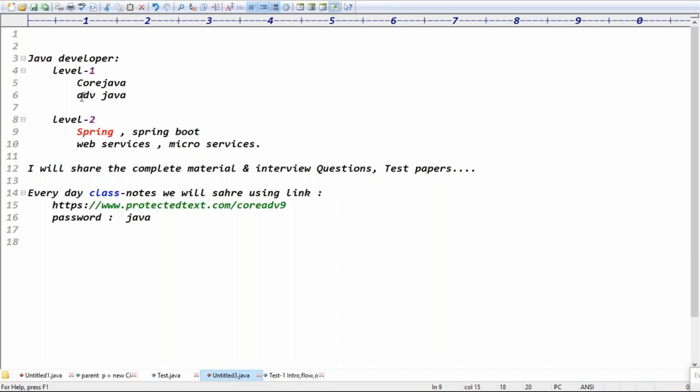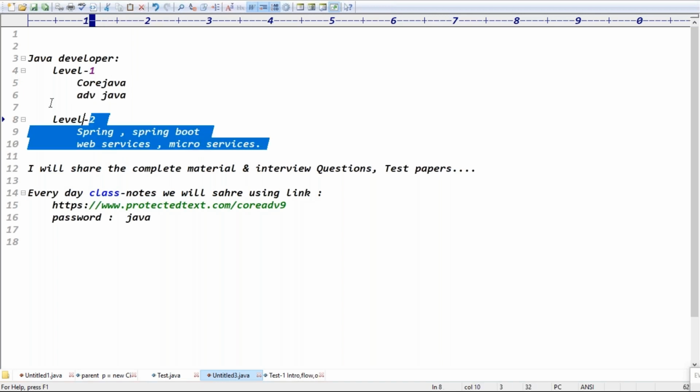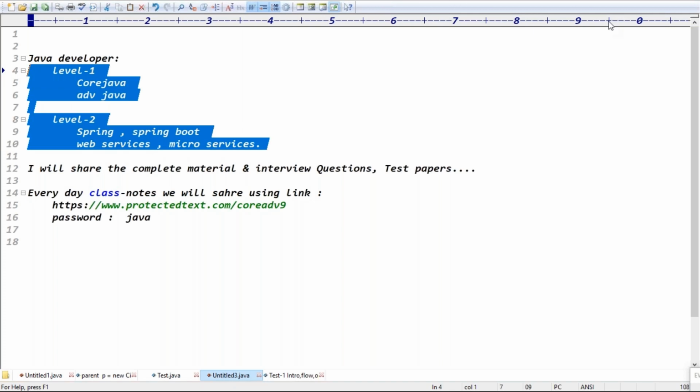Some students, I'm not talking about all, are very dangerous. They pay for the Java package. In the morning they take core Java. After breakfast they take advanced Java. Before lunch they take Spring and Spring Boot. Before dinner they take web services and microservices. They are planning how to complete the courses. They never think about how to get the knowledge.